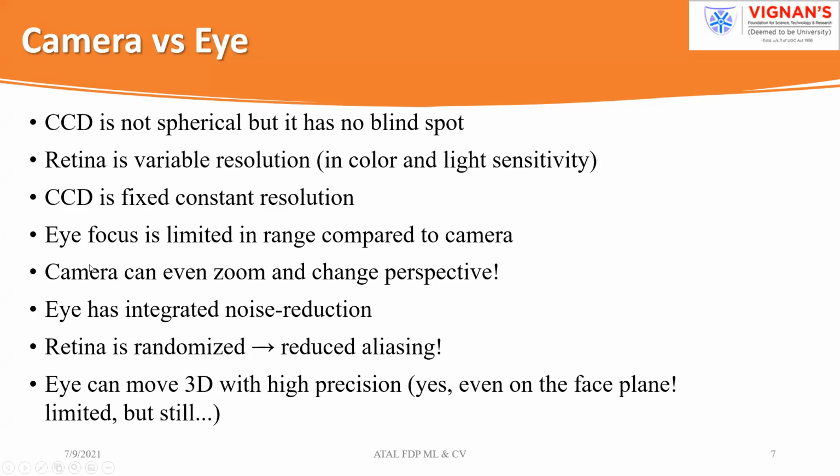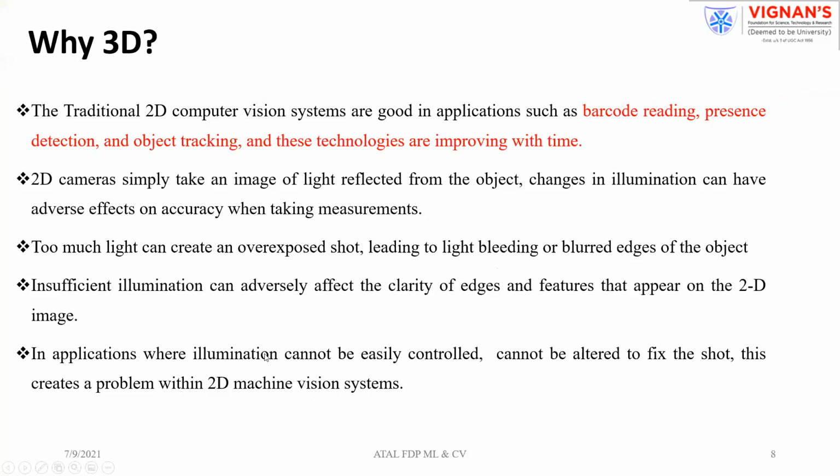Likewise, the eye has a limited focus range, whereas with a camera you can change the zoom, so you can go for a wide range also. So there are some advantages as well as disadvantages when comparing our natural eye with the camera.